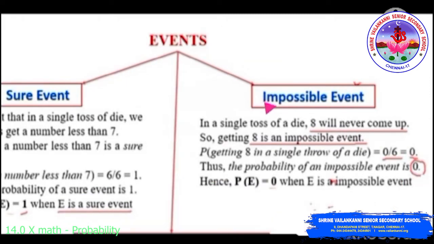Now, we will define the impossible event. In a single toss of a die, 8 will never come up. So getting an 8 is an impossible event, which cannot happen in an experiment. Thus, the probability of the impossible event is 0. P(E) is equal to 0, where E is an impossible event.